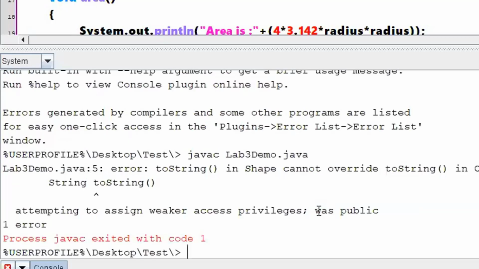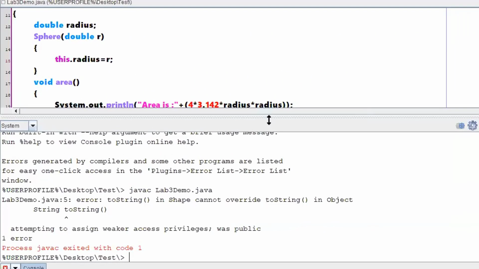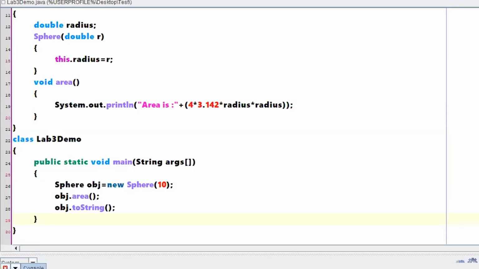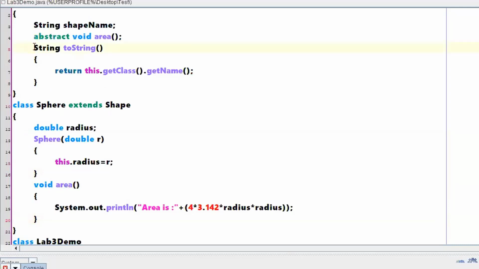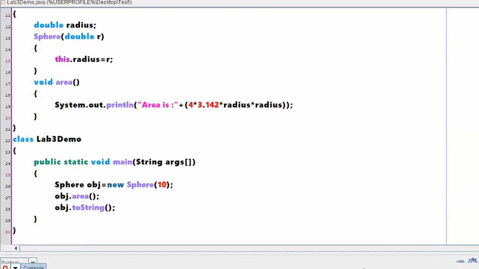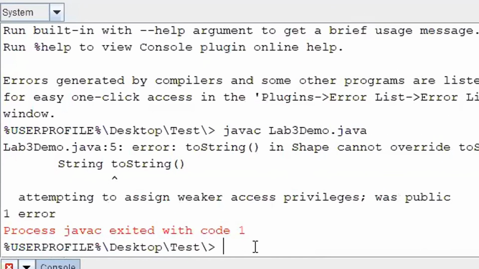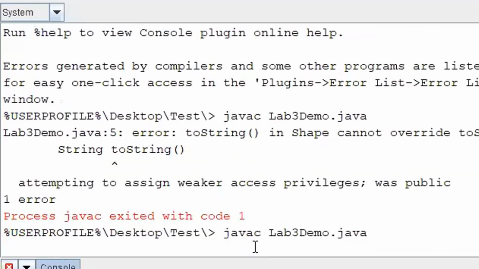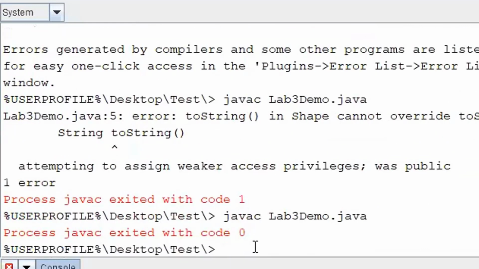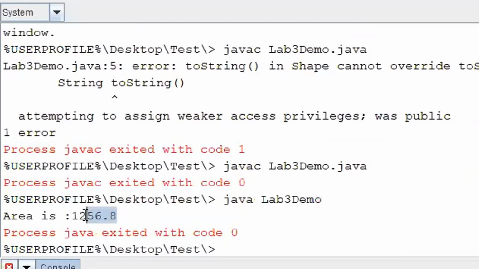toString in Shape cannot override toString in Object. Okay, so there is an inbuilt toString method. So let me just make it public because you have an inbuilt toString method. I have just changed its signature. No errors. Let me run the program. This is the answer.